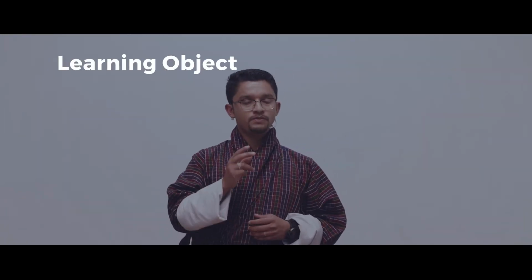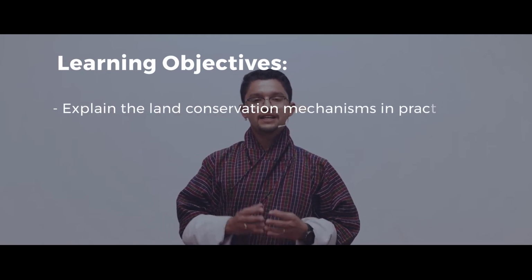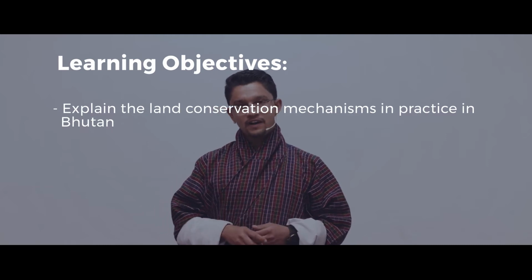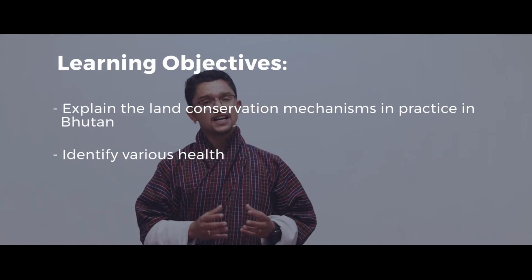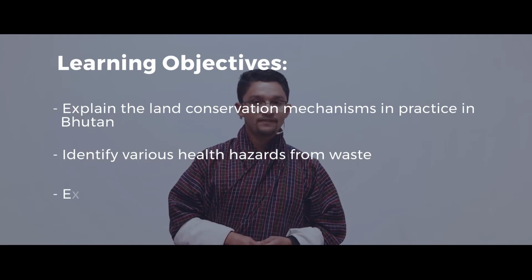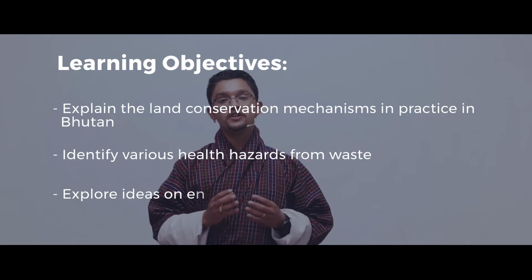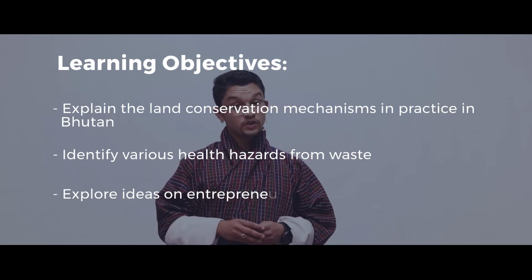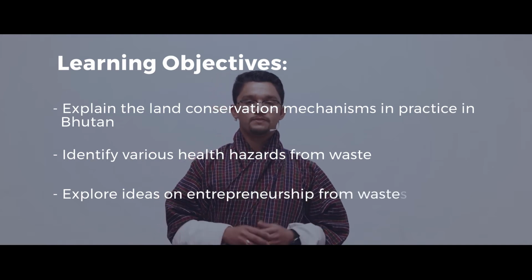So by the end of the lesson, you are supposed to do a few things. You should be able to firstly explain the land conservation mechanisms in and around our country. Second, you should be able to identify some of the land wastes and also hazards related to land waste. And third, you should be able to identify or explore some of the entrepreneurship areas which we can develop based on the principles of land waste management.